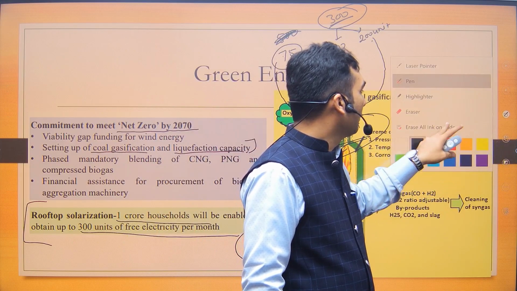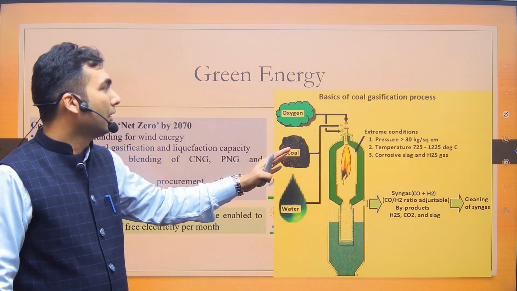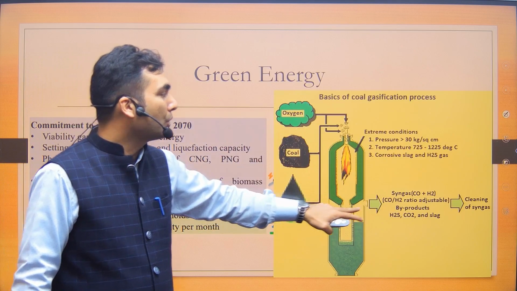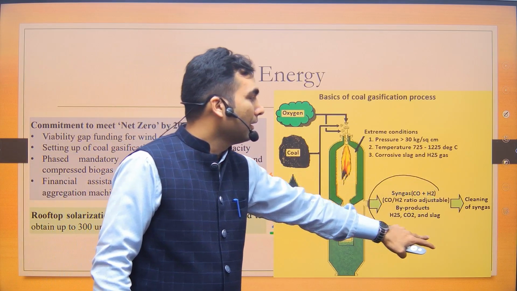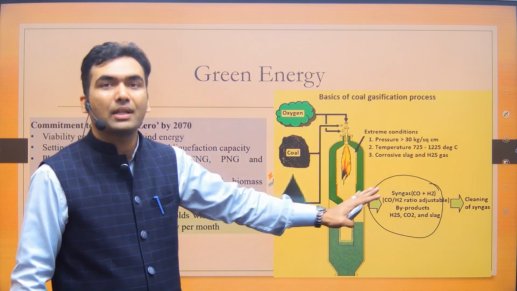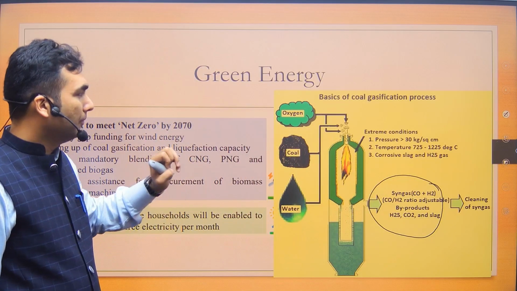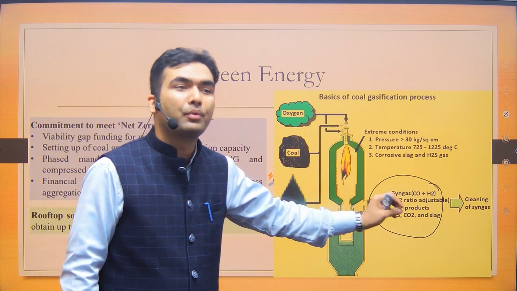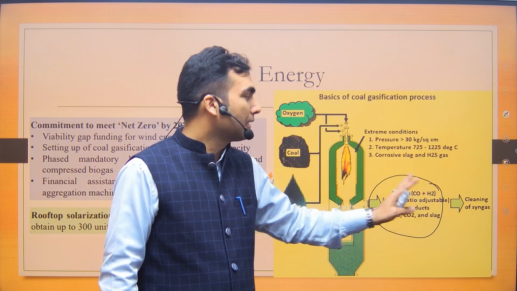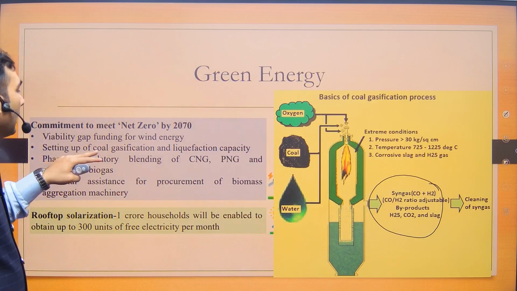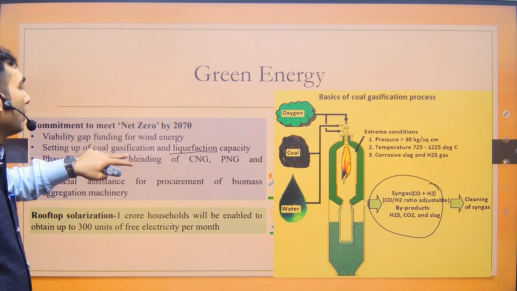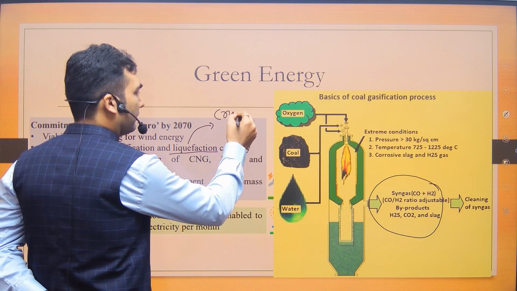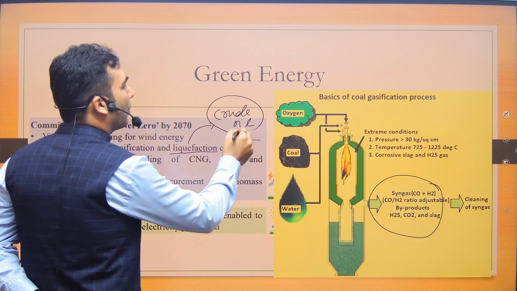In a nutshell, if I tell you what is coal gasification, if in the presence of a limited amount of oxygen, you are converting coal into syngas. Syngas is CO plus H2, carbon monoxide plus hydrogen. Then this process is called coal gasification, because you are converting coal into some fuel gases. These fuel gases are known as syngas. Similar is the term coal liquefaction. तो यहाँ पे गैस था, so you have converted into gas. If you convert them into, say, some crude oil, this would be known as liquefaction.